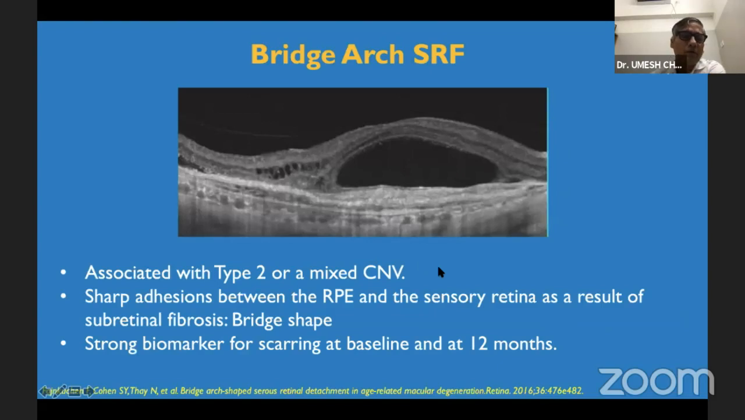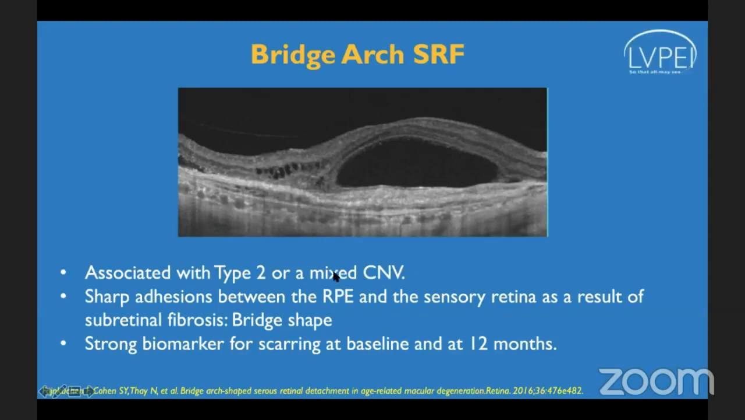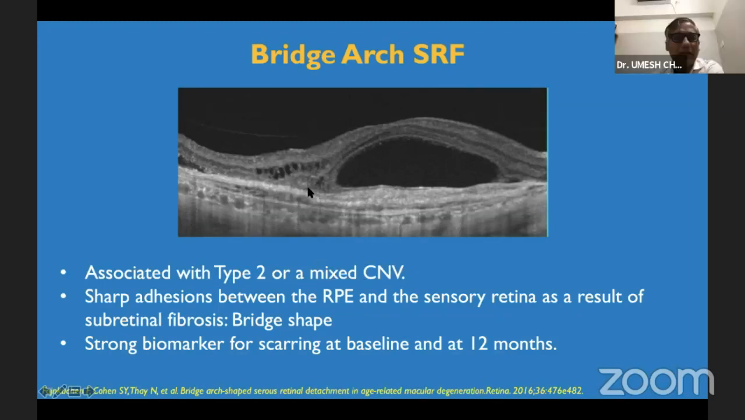So one of the other ominous markers is the bridge arch subretinal fluid. They are generally believed to be a result of the adhesion of the subretinal detachment by fibrin. It glues both ends of the subretinal fluid, and it gives an appearance of a bridge arch. So this is a strong biomarker for scarring if followed up for a year.